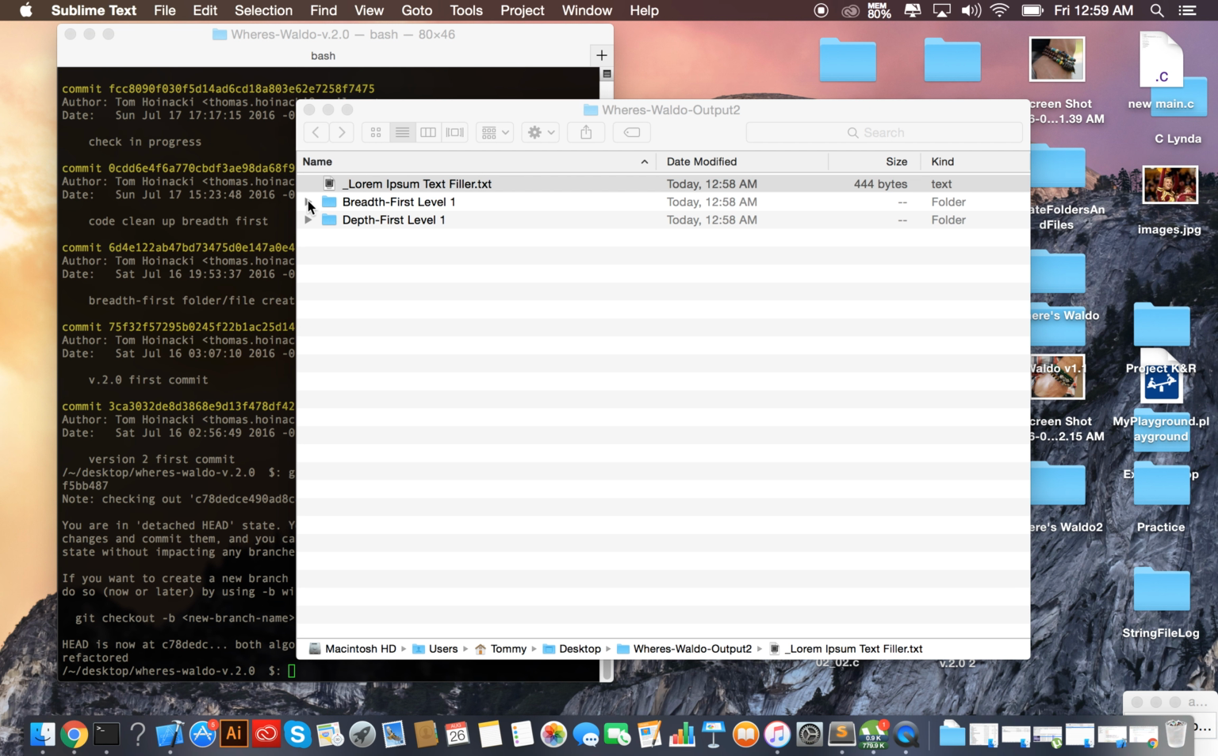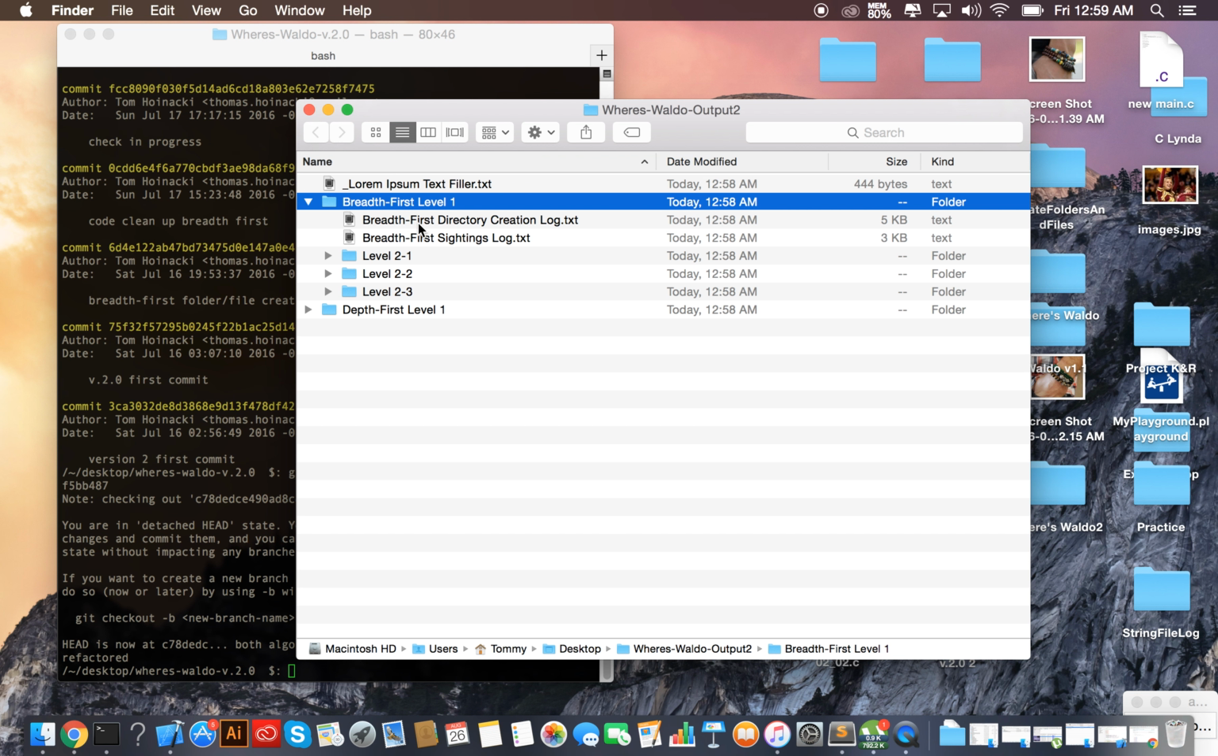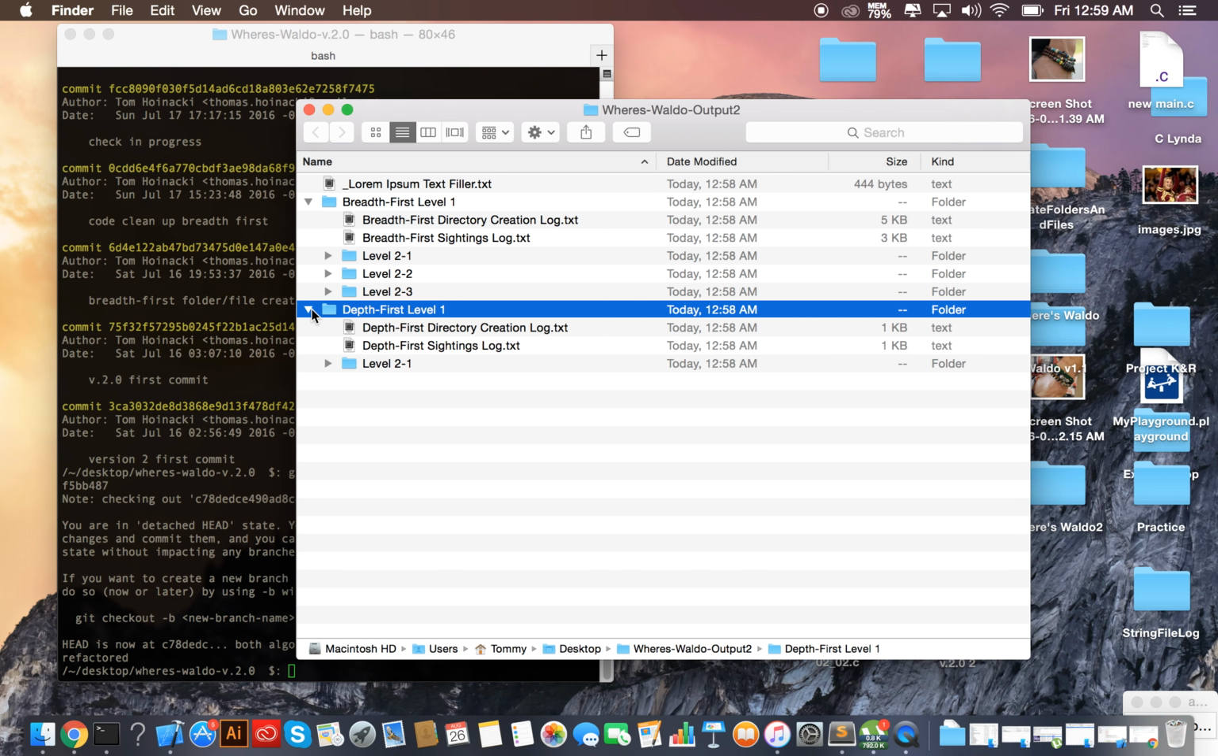So we'll see in our breadth first that we have these two log files. Same thing if we go to the depth first. We also have two log files, the creation and the sightings. I'm going to try to go over this simply so you can see the rules. We randomly got 3 directories for level 2. We may have only had as little as 1, but we got 3.